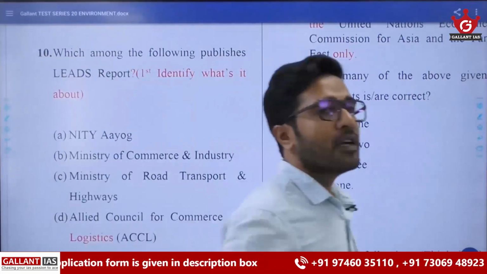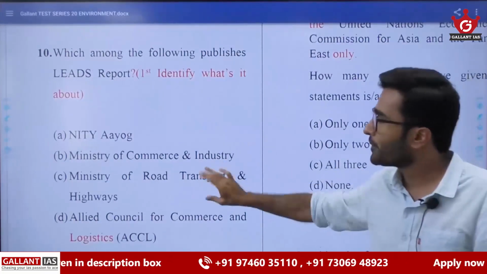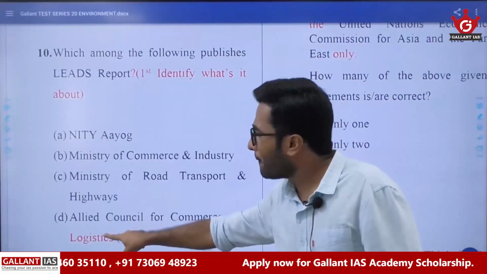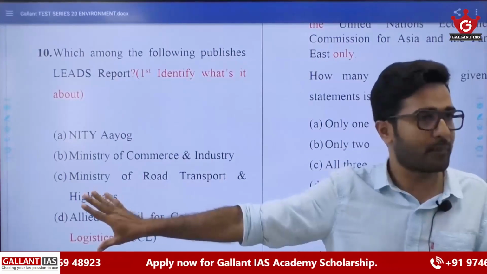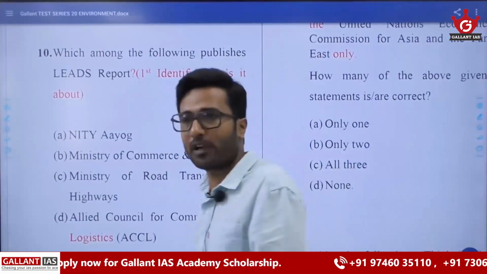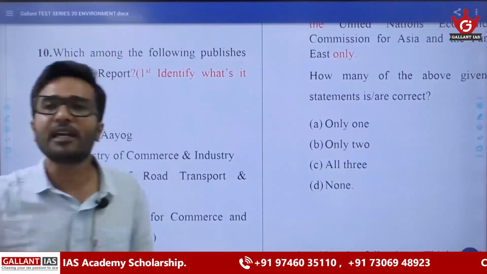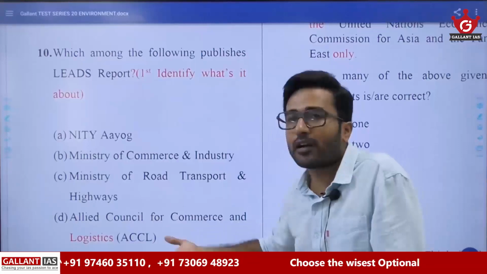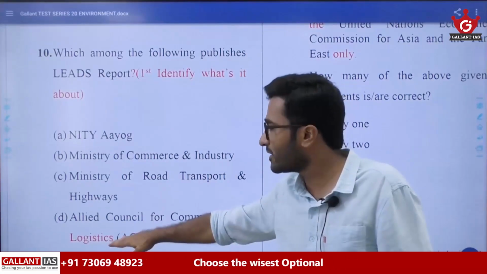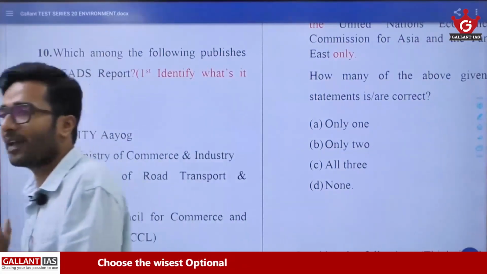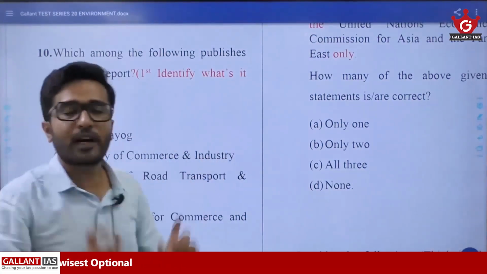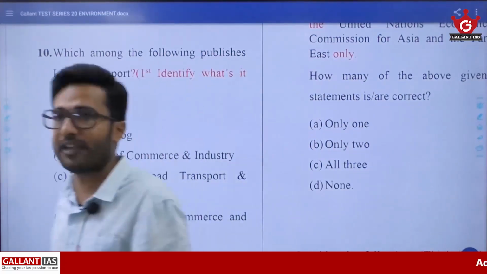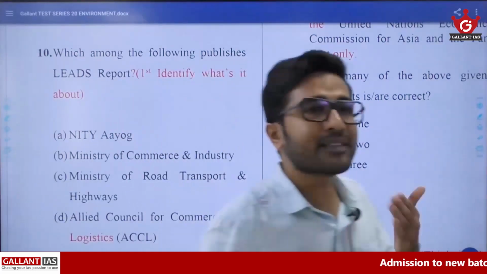Now among these, which are more directly close to logistics? Whenever UPSC wants to fool you, they will put that particular word itself in the statement, but that is not an assurance that it will be the answer. They will literally put that word to confuse you. For an ignorant person in panic mode, you may directly take that. No, you have to apply some logic as well, rather than simply going for that word alone. That may be to confuse you. So Ministry of Commerce and Ministry of Road Transport and Highways, this is the 50-50 here. Among these, one will be the answer.